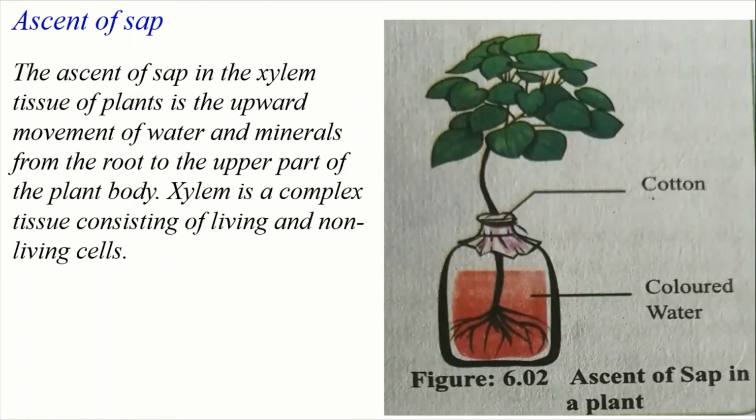Everybody see the figure. In this figure, the root absorbs water and minerals. The cell sap ascends slowly upward. So in the figure, this one is a peperomia plant, and this peperomia plant is kept in a bottle, and inside the bottle there is colored water. So after some time it will be seen that the plant absorbs this colored water. So the colored water enters inside the plant's body through the xylem tissue.